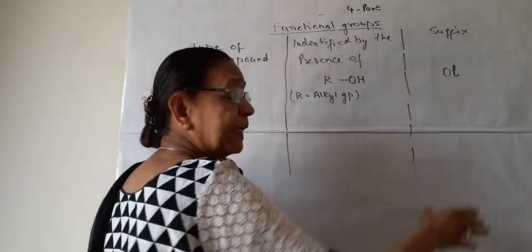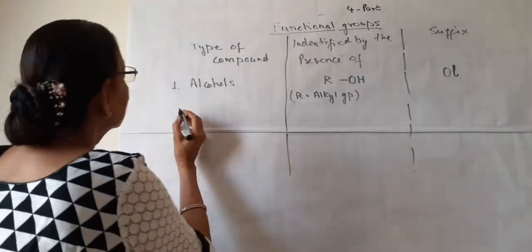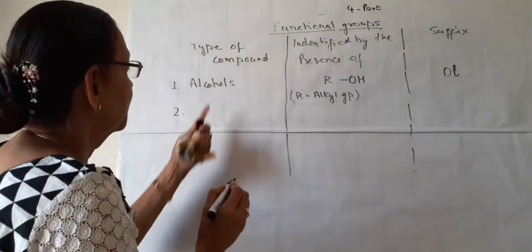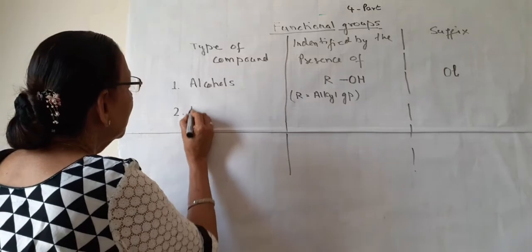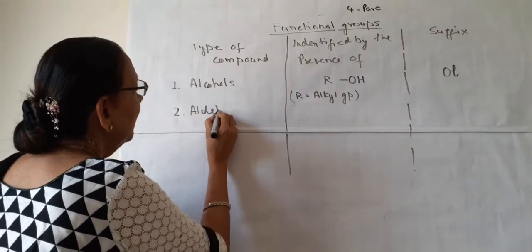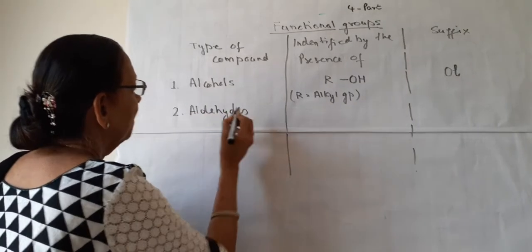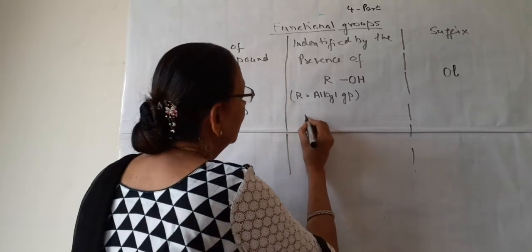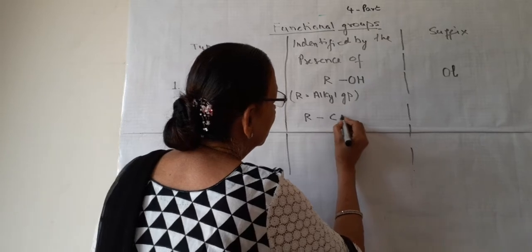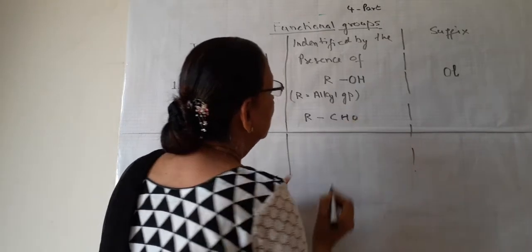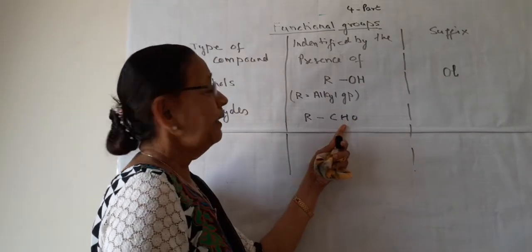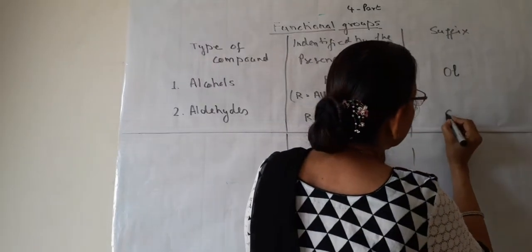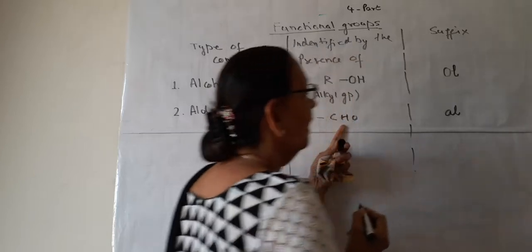We will take some examples. First, let me complete all the functional groups. First is alcohol, second is aldehydes. Aldehydes, like alcohol, are identified by the presence of CHO group, and the suffix is al.